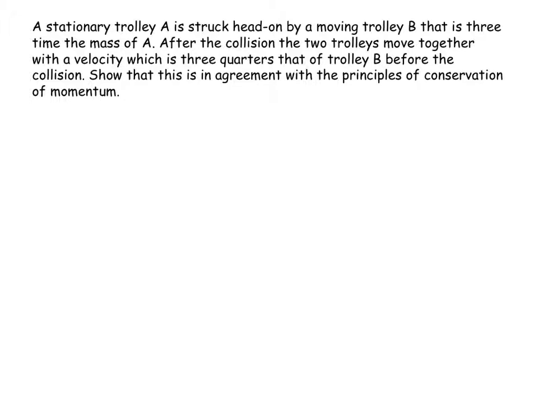Stationary trolley A is struck head-on by moving trolley B. So let's go with A. To start off with, it's got a mass A. But trolley B has a mass B, which is equal to 3 times the mass of A. A is stationary. Velocity of A, the initial velocity, is equal to 0. After the collision, the 2 trolleys move off together.